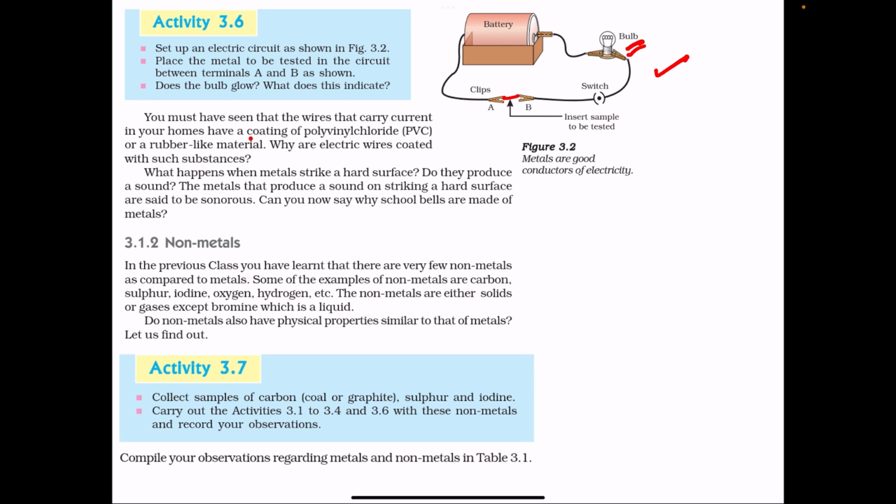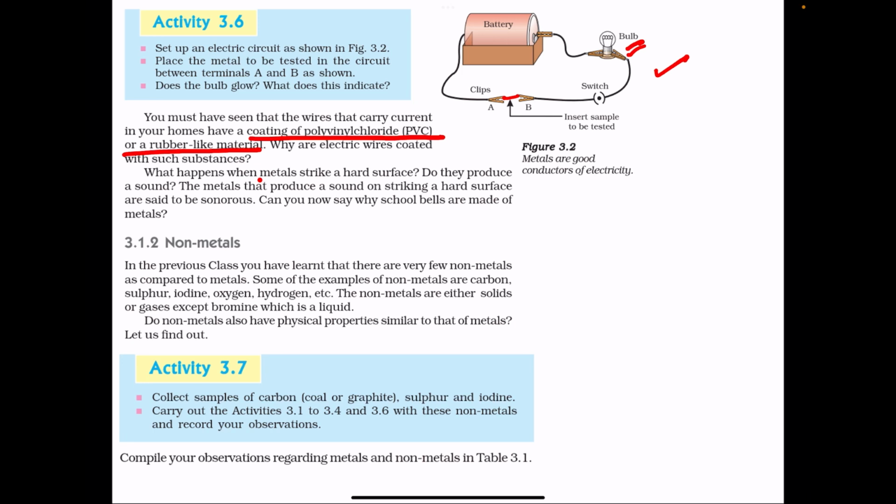Now all the electrical wires have a coating of polyvinyl chloride or a rubber-like material. Now what is the reason behind this? This electric wire, which is made up of metal, is a good conductor of electricity. So it is always coated with some bad conductor of electricity, for example, a rubber-like material, that is polyvinyl chloride, to prevent shock due to electric current on touching the wire.